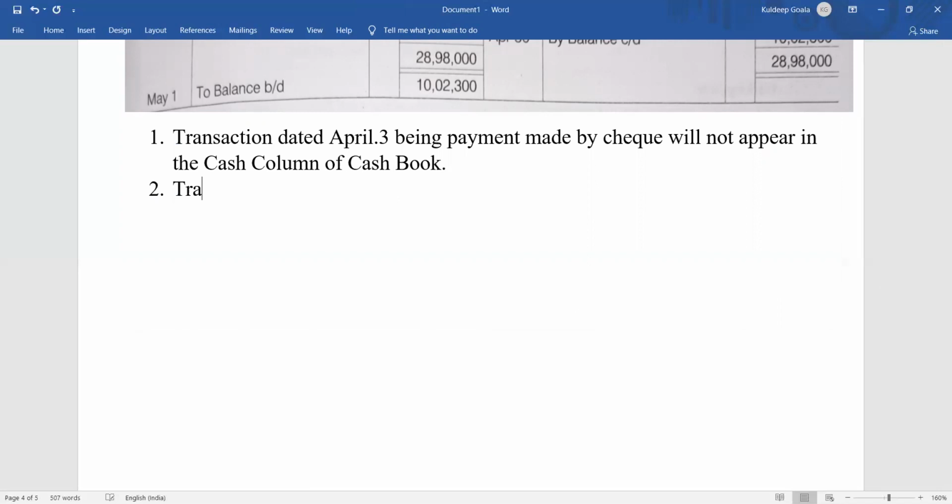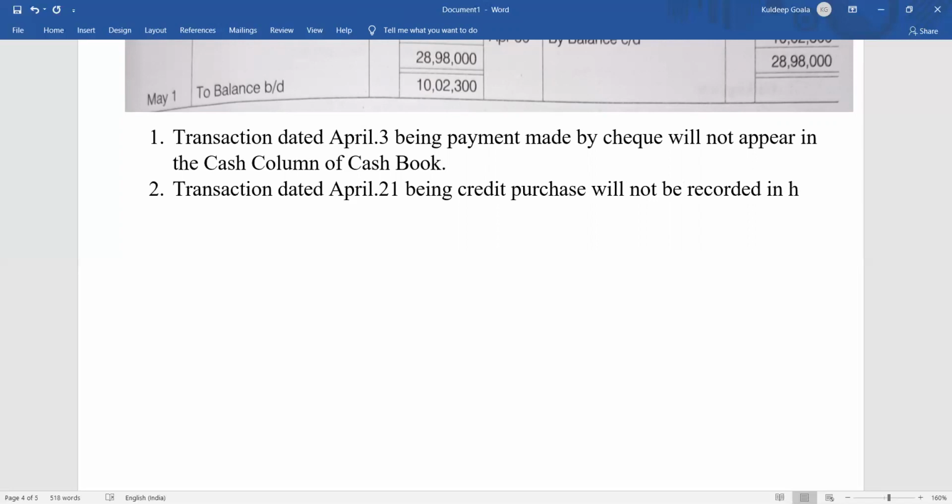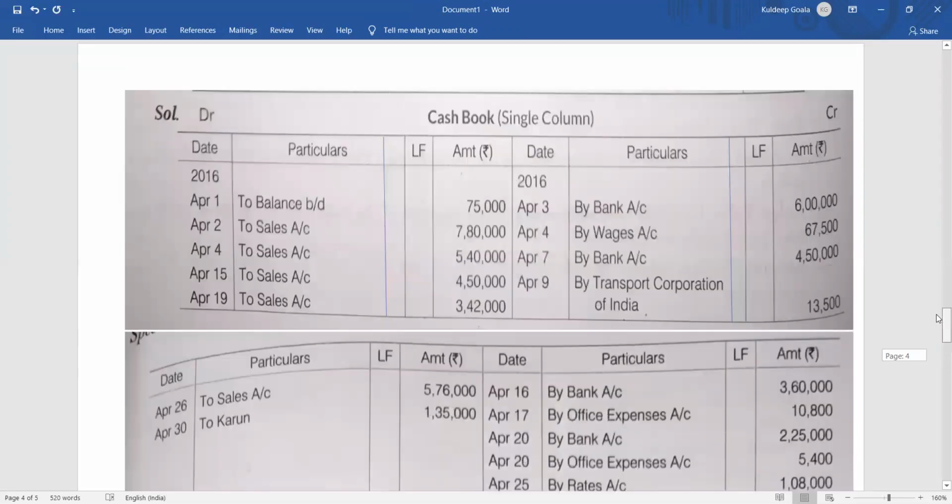Transaction dated April 21, being credit purchase, will not be recorded in the cash book. Is it clear? This should be very much clear. Credit purchase. Okay, hope it is clear. Then we will move to the next item.